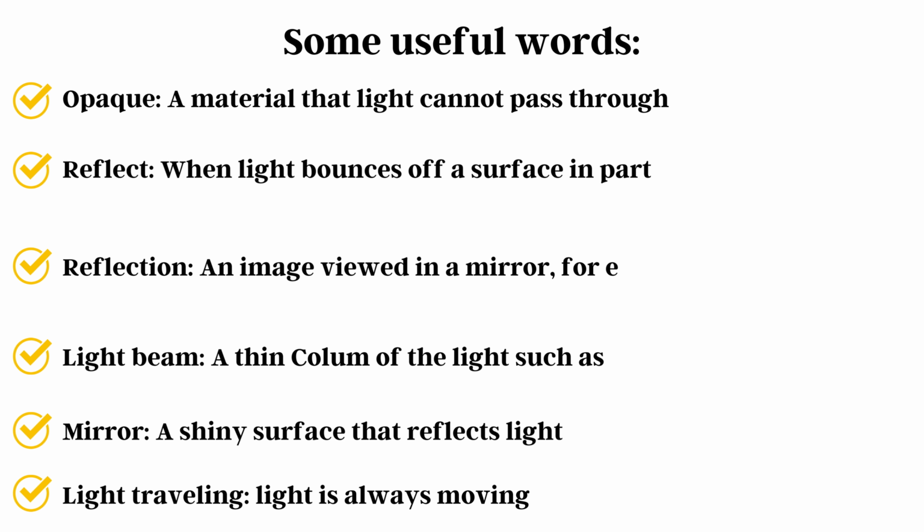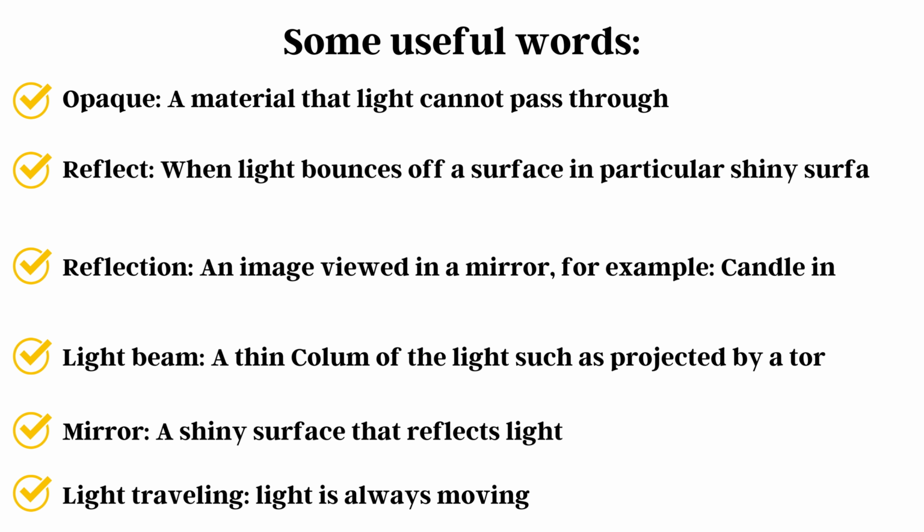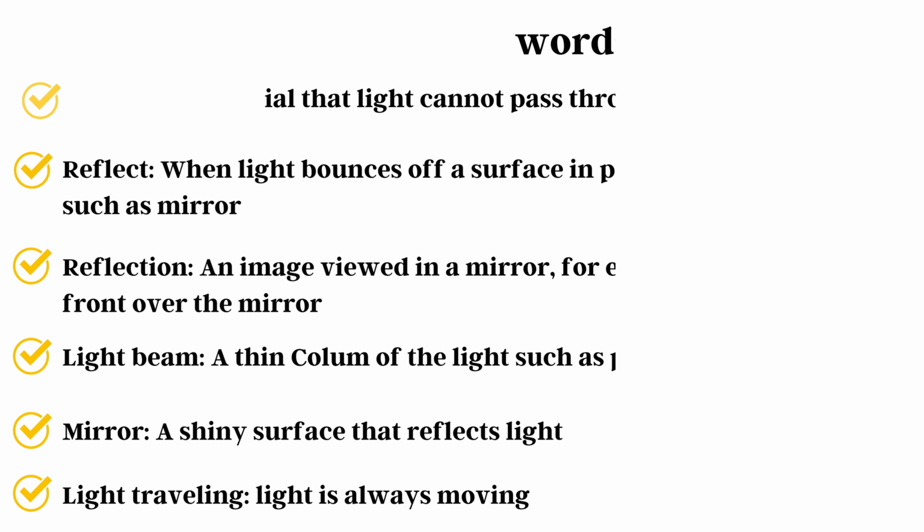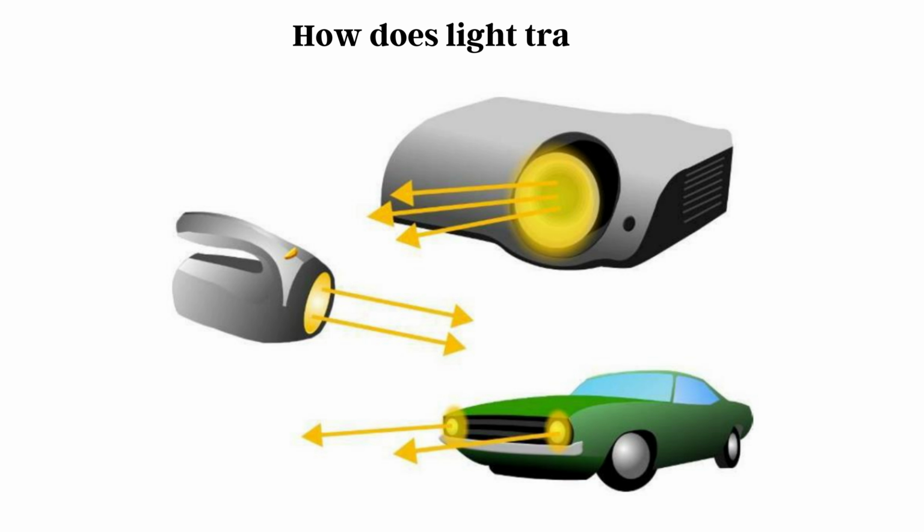Some useful words. Opaque: a material that light cannot pass through. Reflect: when light bounces off a surface, in particular a shiny surface such as a mirror. Reflection: an image viewed in a mirror, for example, a candle in front of a mirror will produce a reflection. Light beam: a thin column of light such as projected by a torch. Mirror: a shiny surface that reflects light. Light traveling: light is always moving.